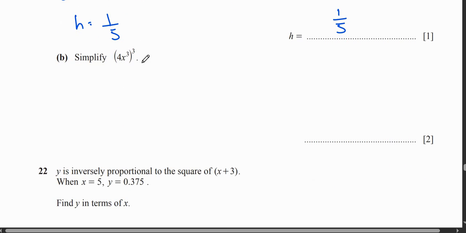Then we have the next question, (4x^3) raised to power 3. So you will do 4 cube multiplied by x to the power 3 multiplied by 3. So 4 cube is 64, 64x^9.